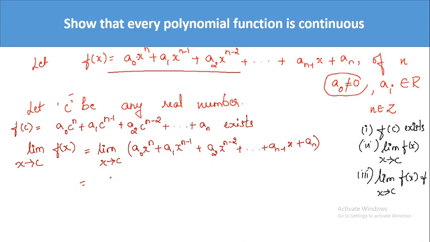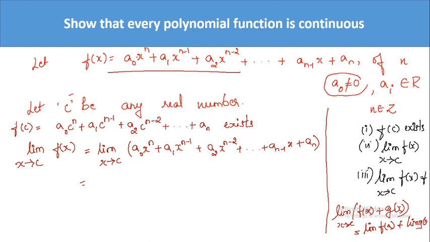Okay, here one thing you have to observe, what we have, limit of sum. Correct? We have limit of sum. What is limit of sum, students? If you have limit of f of x plus g of x as x tends to c, it is nothing but limit of f of x plus limit of g of x. Do you remember this? We had discussed it in the first class. If you have limit of sum, it is nothing but sum of the limits.